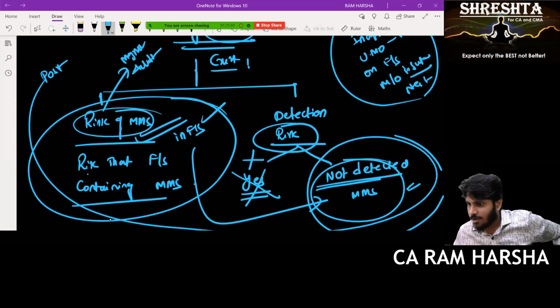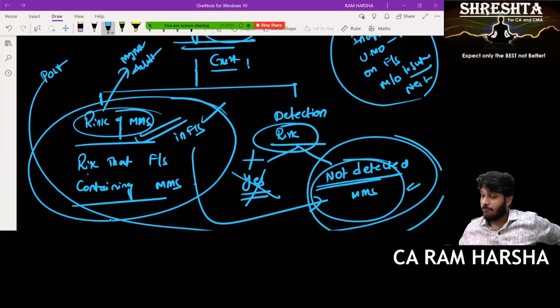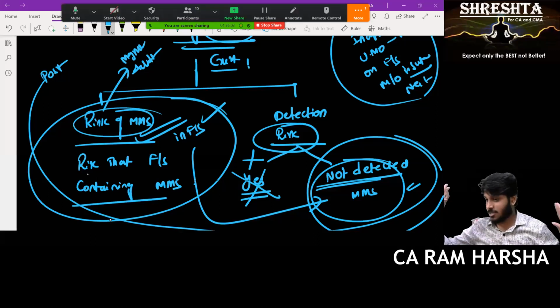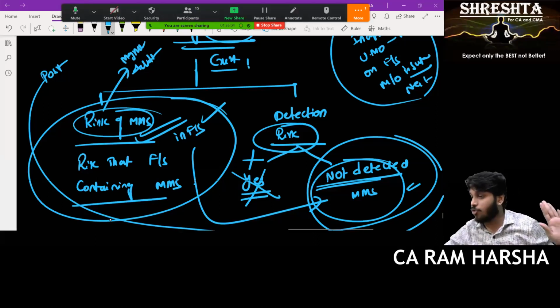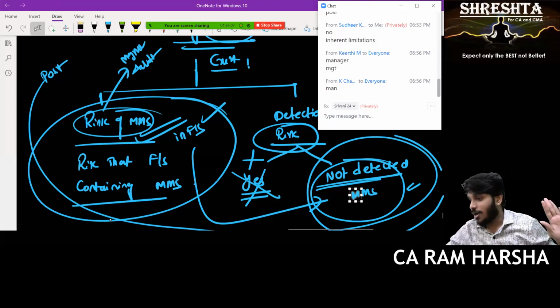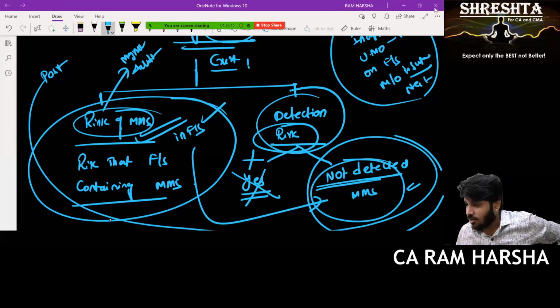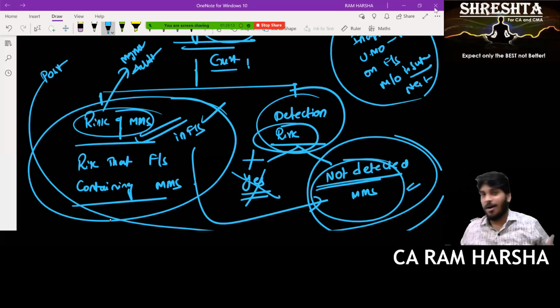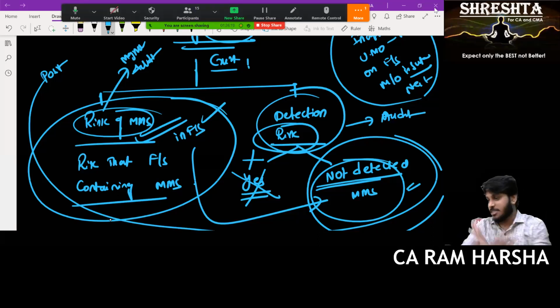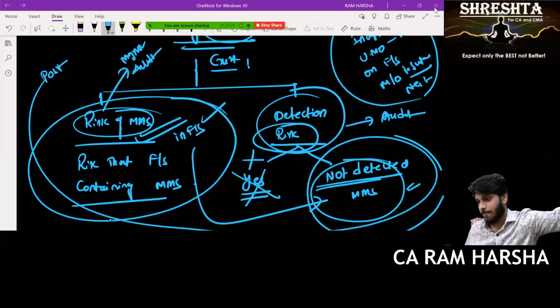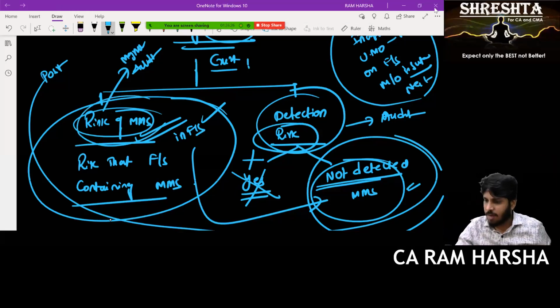Auditor, sir. Risk of MMS means financial statements are containing mistakes. It is in the control of whom? Can the auditor control the financial statements? No, sir. Management. Detection risk, it is under whose control? Auditor's control. Exactly, to detect. Detection risk is something which auditor can control to some extent, but risk of MMS is beyond auditor's control. That is something which arises because of management. Whether you do audit or not, risk of MMS will always exist.